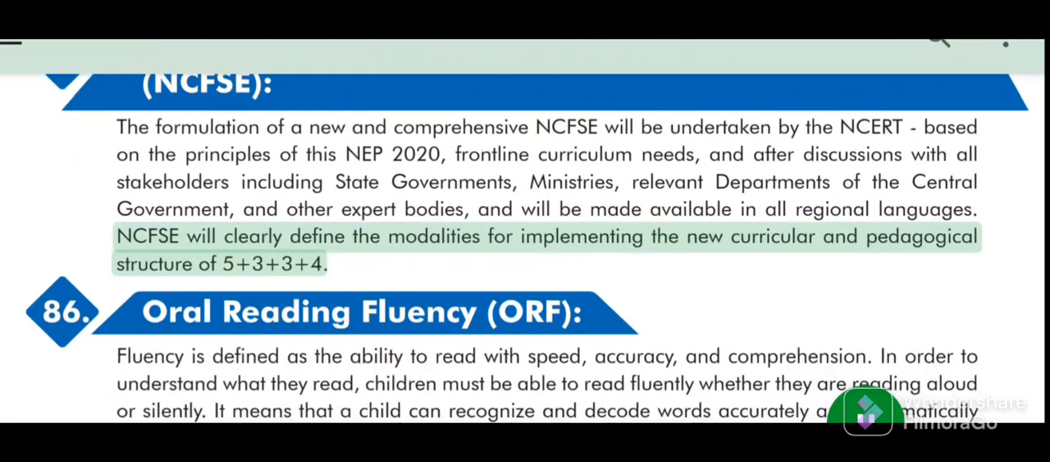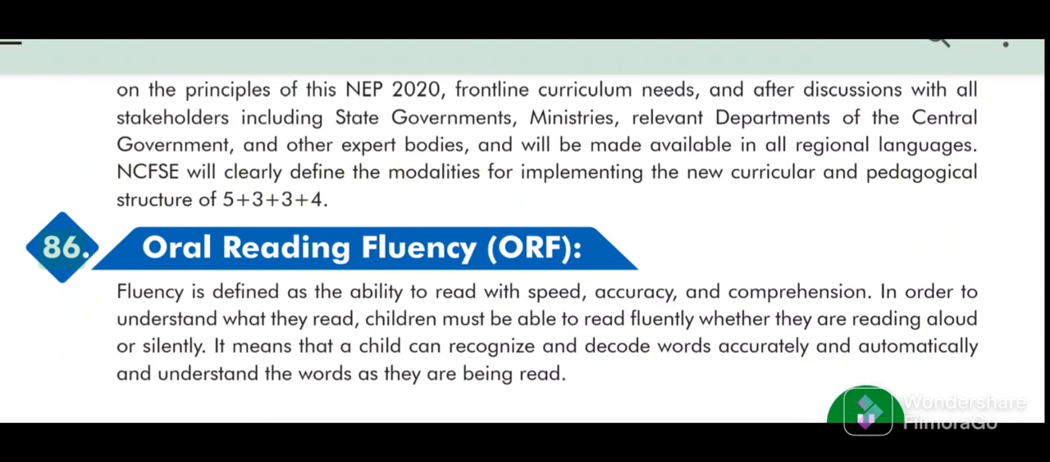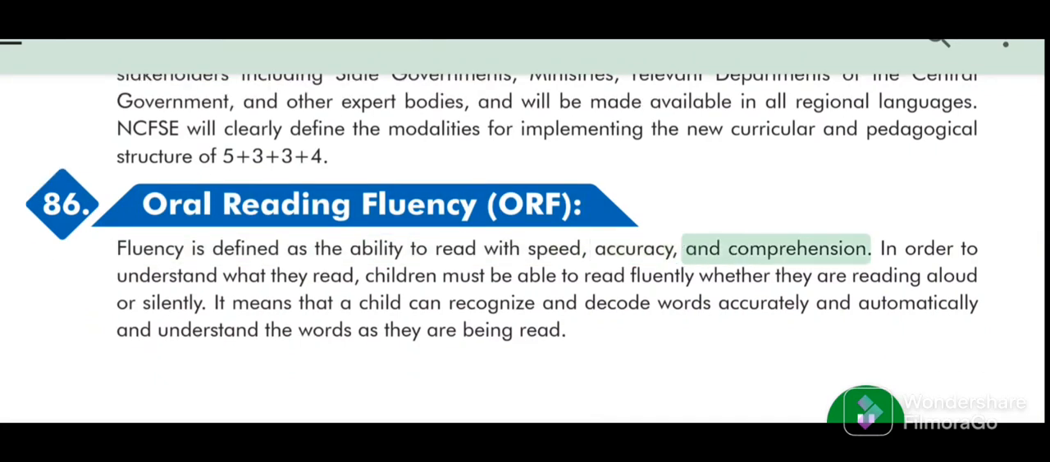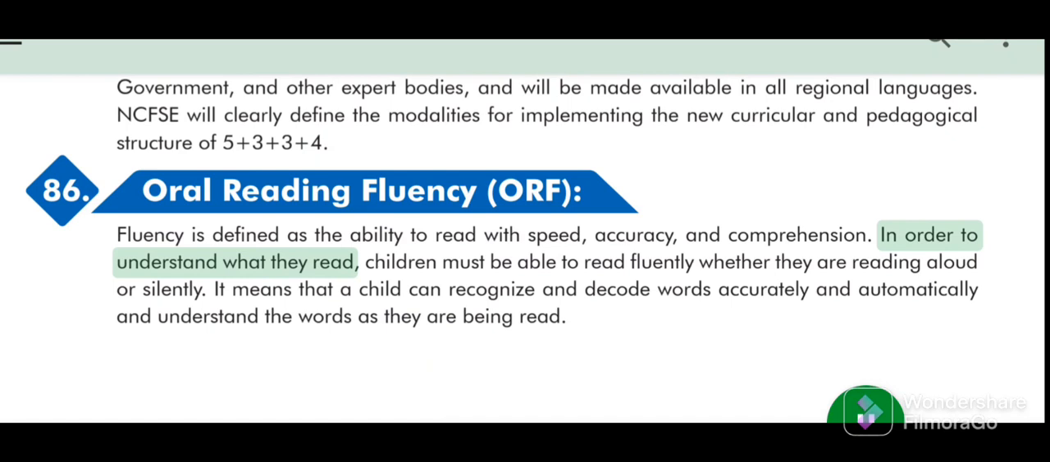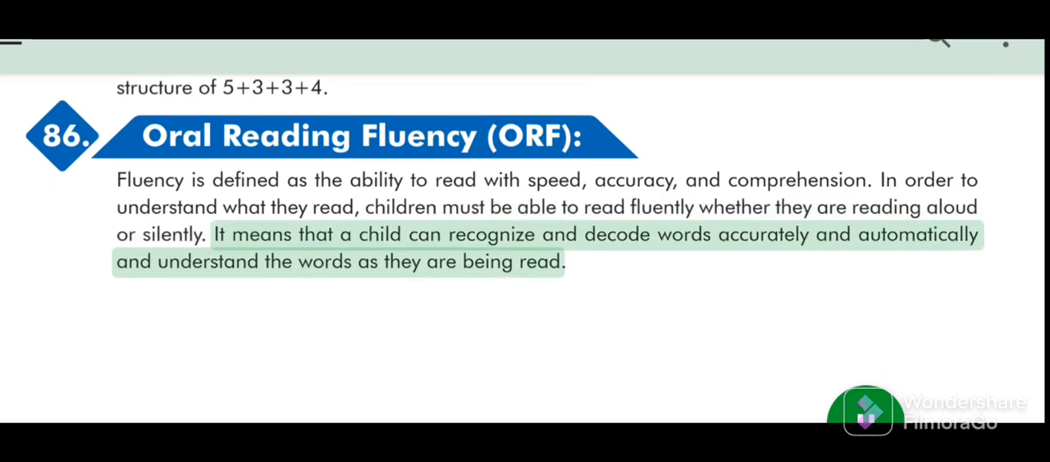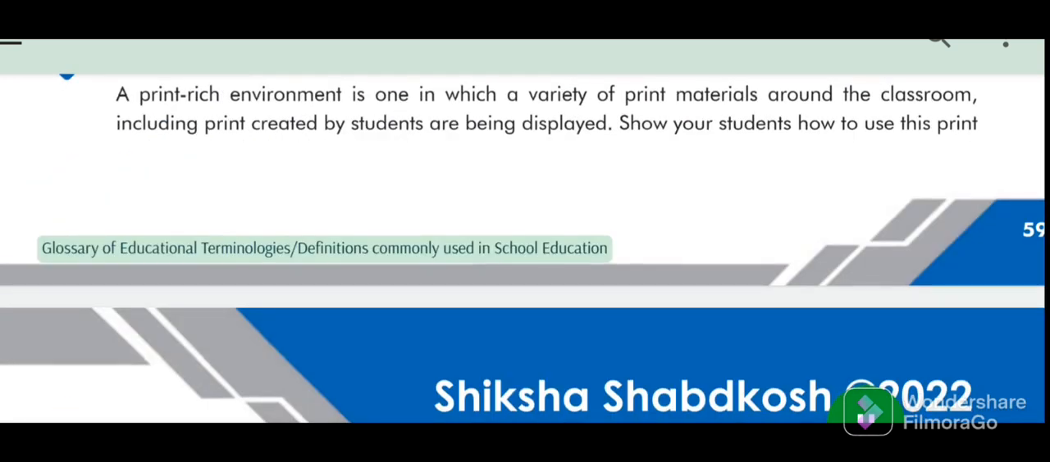NCFSE will clearly define the modalities for implementing the new curricular and pedagogical structure of 5+3+3+4. 86. Oral reading fluency. Fluency is defined as the ability to read with speed, accuracy, and comprehension. In order to understand what they read, children must be able to read fluently, whether they are reading aloud or silently. It means that a child can recognize and decode words accurately and automatically and understand the words as they are being read.